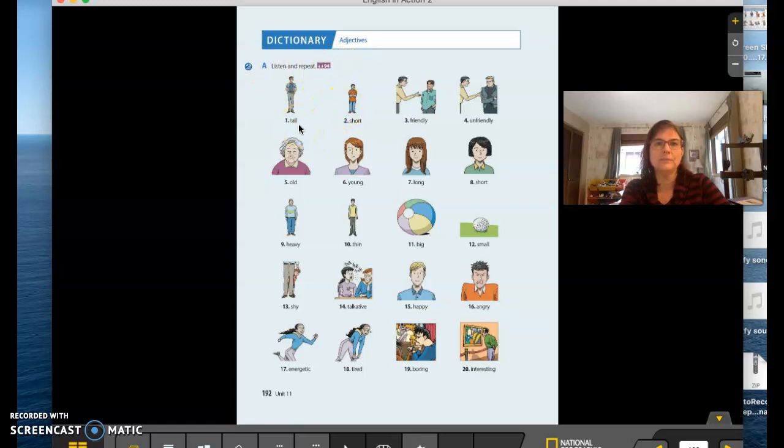We have tall, see the tall man, or he is tall. We have short, he is a short boy. So those are opposite, right? Tall is not short. Short is not tall. This one here, friendly. He likes to meet people. Opposite of friendly, unfriendly. Okay, so he is not friendly. He is unfriendly. So you'll go over that in exercise A as you're listening.